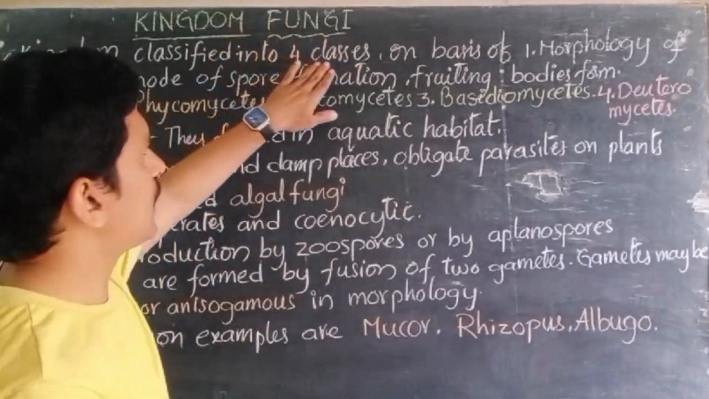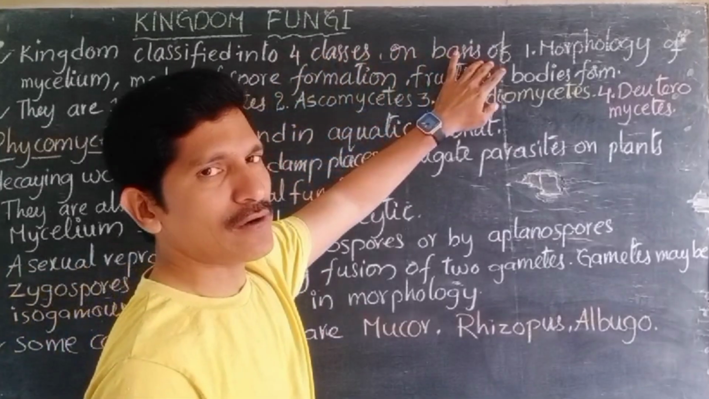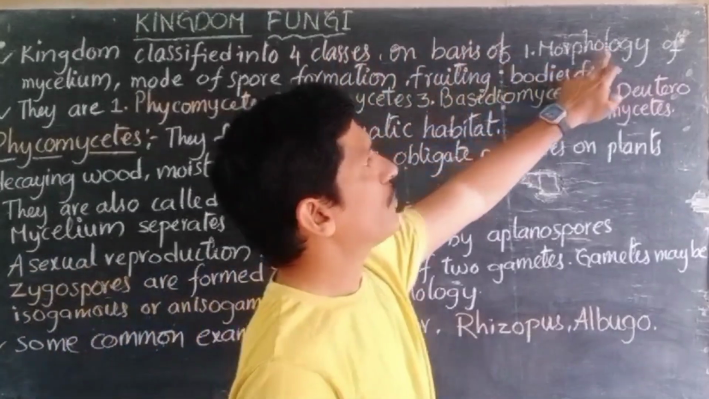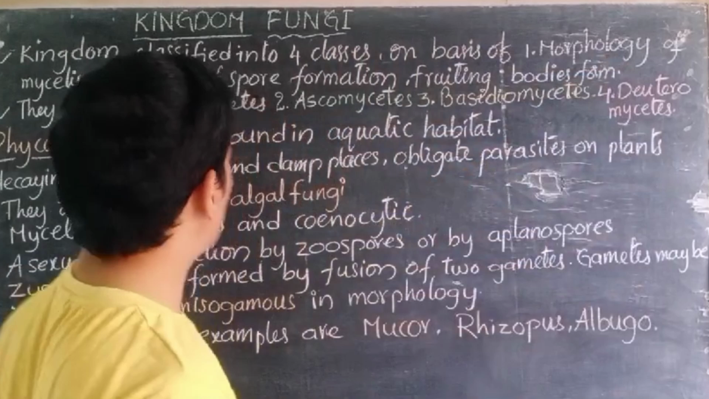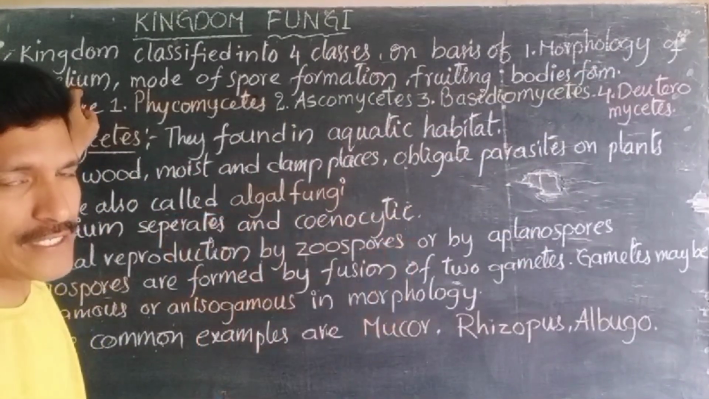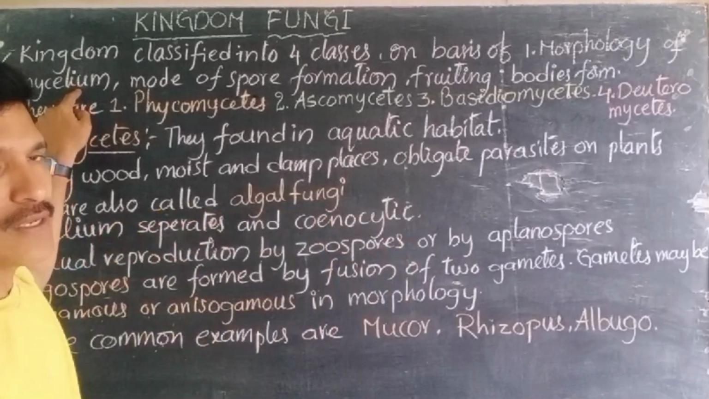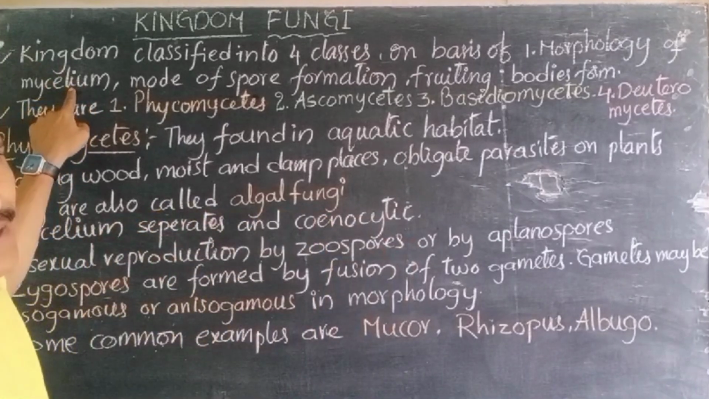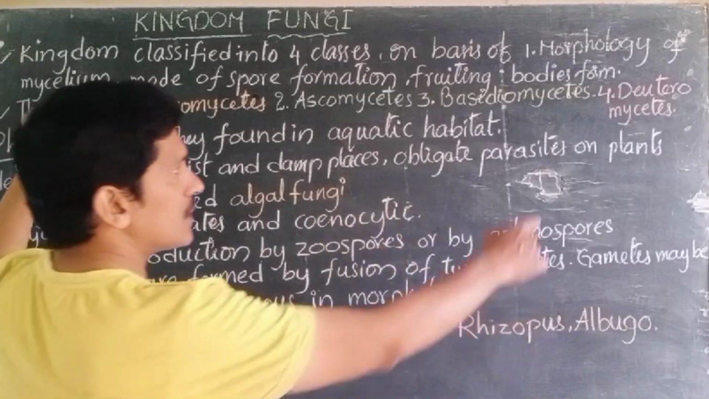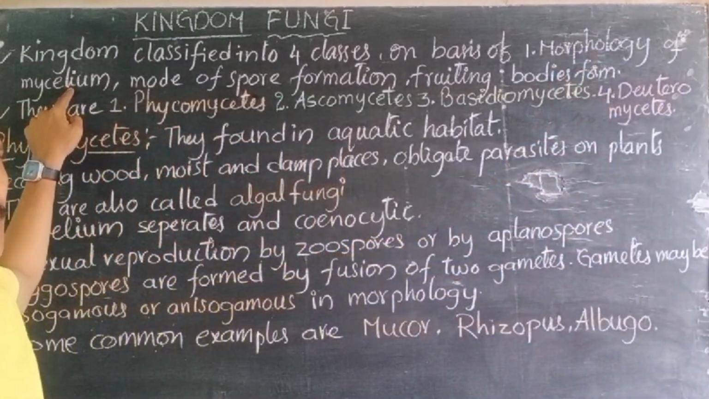The kingdom fungi is classified into four classes. On what basis are they classified? They are classified on the basis of morphology of the mycelium. Mycelium means the body structure of the organism. The body structure is like a thread, right? So that thread-like structure is called mycelium. The morphology of the mycelium is not the same in all the fungal organisms, right?